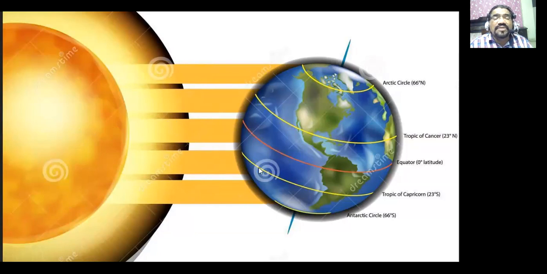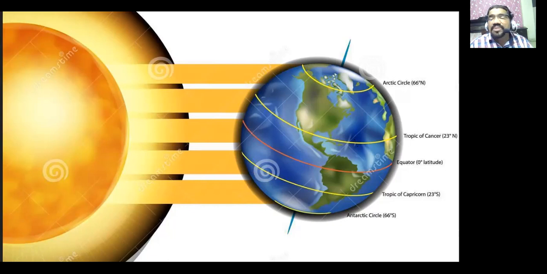So the winds will move from areas of high temperature, because if the temperature is high, pressure will be low. So winds will start moving towards the area of low pressure from areas of high pressure, and that will become the cause. So what he is saying is that near the equator or lower latitudes, which is 0 degree onwards, you can see the heat will be more. From Tropic of Cancer to Tropic of Capricorn, the heat is always more, because the direct rays of the sun are either falling on Tropic of Cancer or Tropic of Capricorn, depending upon the particular season. So this is explaining the concept of latitude.